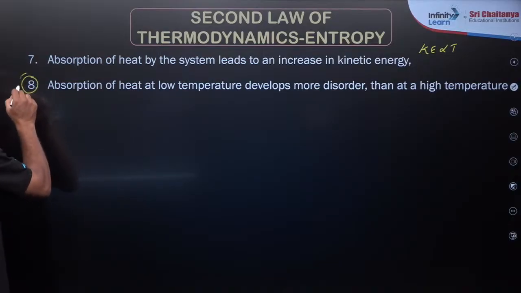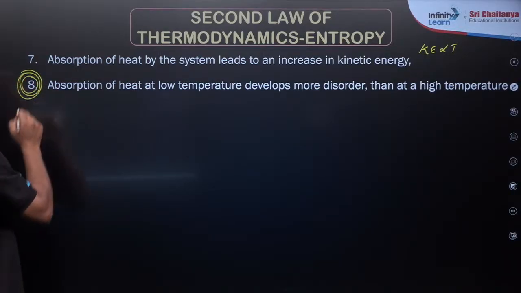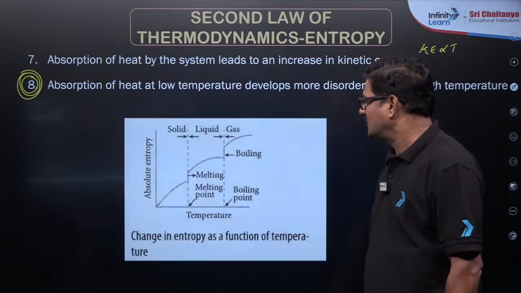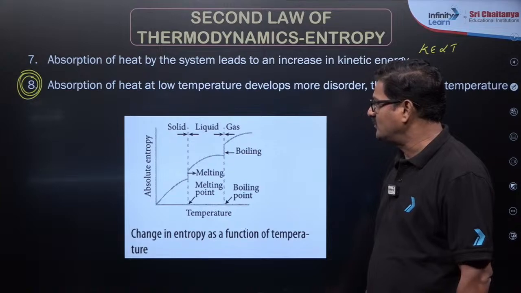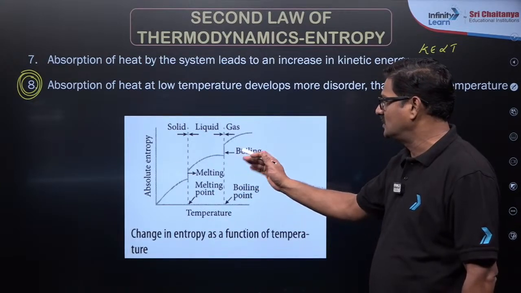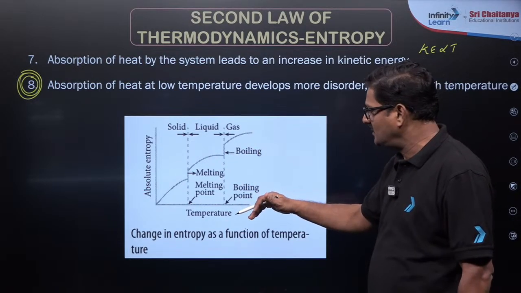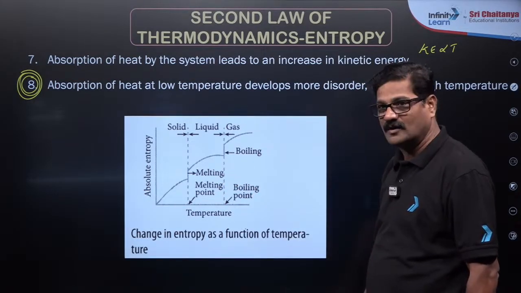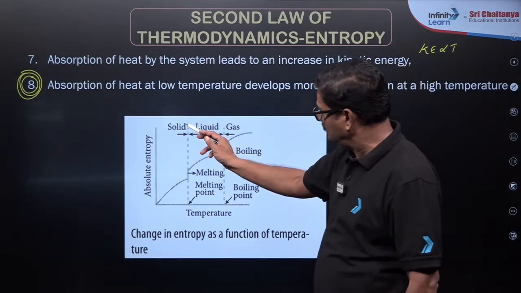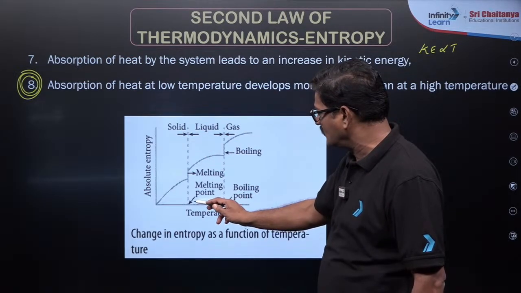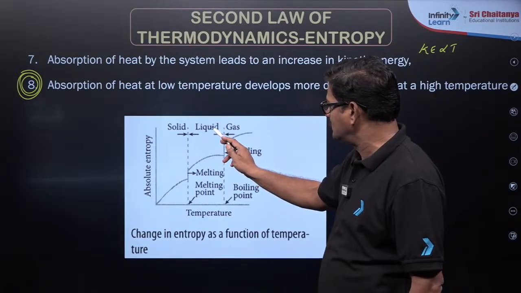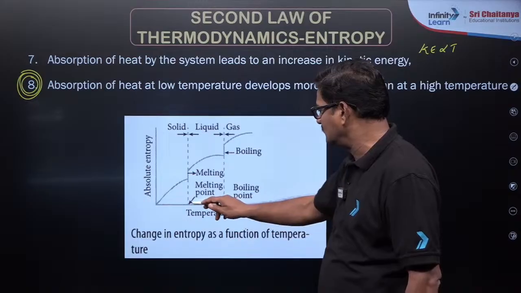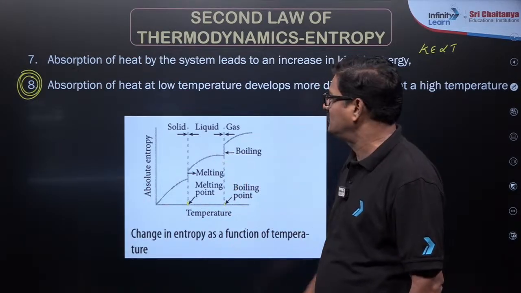It is going to be super important, and I will tell you how it is. Okay, so for absolute entropy values from the solid to liquid and the liquid to gas, the entropy change from here to here is going to be more. Now you can see when the system changes from solid to liquid, that is what is called the melting point. When the liquid changes to gas, that point is called the boiling point. So these are the temperatures by virtue of definition you need to know.